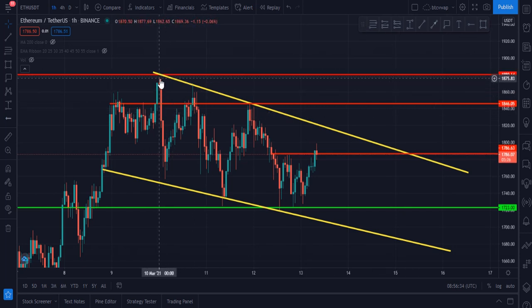Ethereum was rejected from that zone, the zone of $1,880. After that, Ethereum is in this descending channel, or you can say falling channel, and now the price is $1,785. Now it is going to break this upside resistance level at $1,785. Let me tell you my immediate short-term target for Ethereum right now.